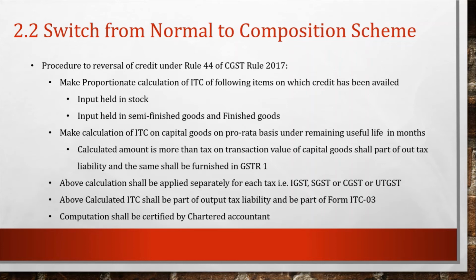It will be part of our output tax liability, and the same shall be furnished in GSTR-1. Whatever calculation we have made on inputs, semi-finished goods or finished goods will be calculated separately for IGST, SGST, CGST and UTGST. Then whatever calculation comes for the reversal of ITC will be part of our output tax liability, which shall be reported in ITC-03 as well.